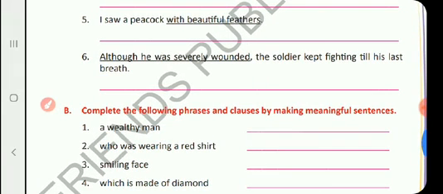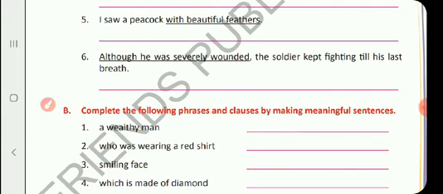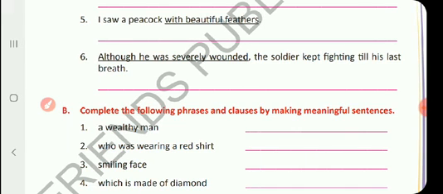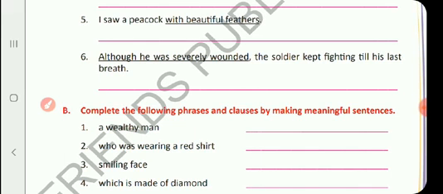So that is a clause. C-L-A-U-S-E. Once again, I'll read the answers. Number 1 is clause. Number 2, phrase. Number 3, clause. Number 4, phrase. Number 5, phrase. Number 6, clause.